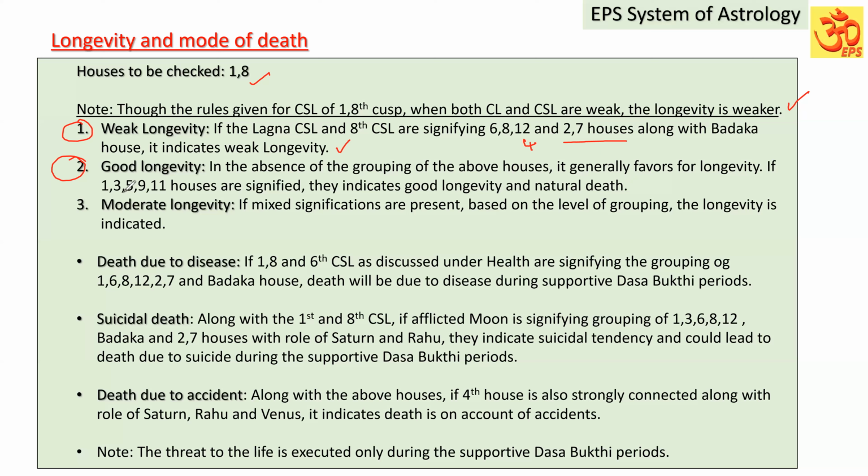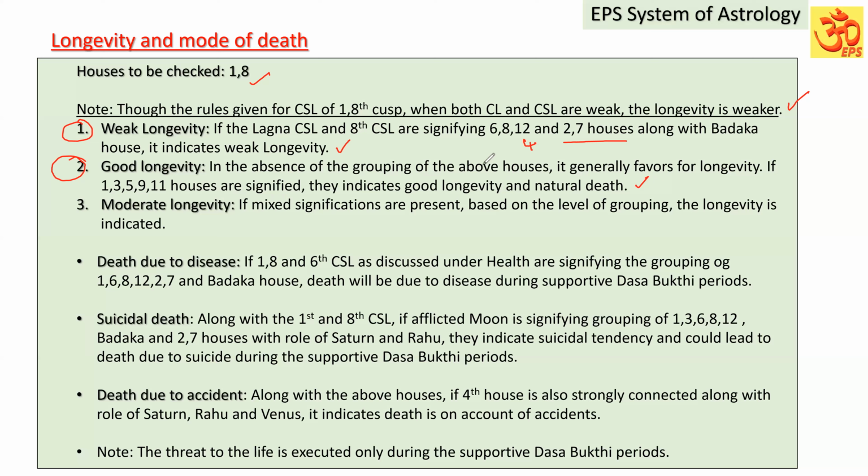If 1, 3, 5, 9, 11 houses are also signified, except the Badaga houses, since the 9th house and 11th house will be Badaga houses for Sthira and Chara Lagna respectively, so except these Badaga houses, if the favorable grouping of 1, 3, 5, 9, 11 is present, they indicate health, good longevity and natural death.